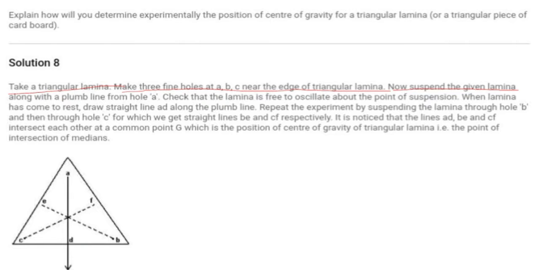Now suspend the given lamina along with a plumb line from hole A. First we have to do it from A, then from B and then from C. This diagram is a must for this question. So do draw this diagram and write this explanation of it.